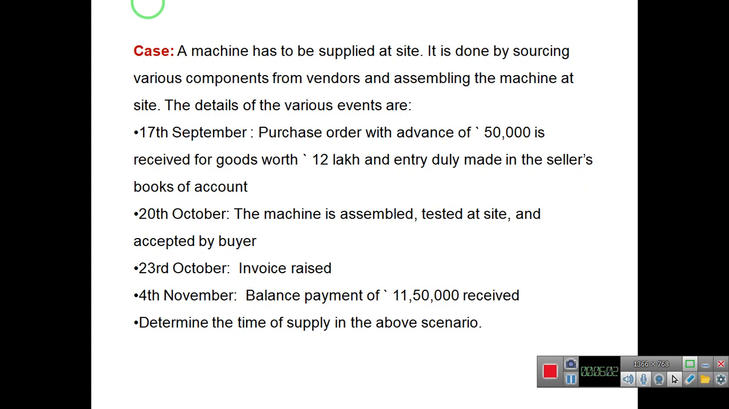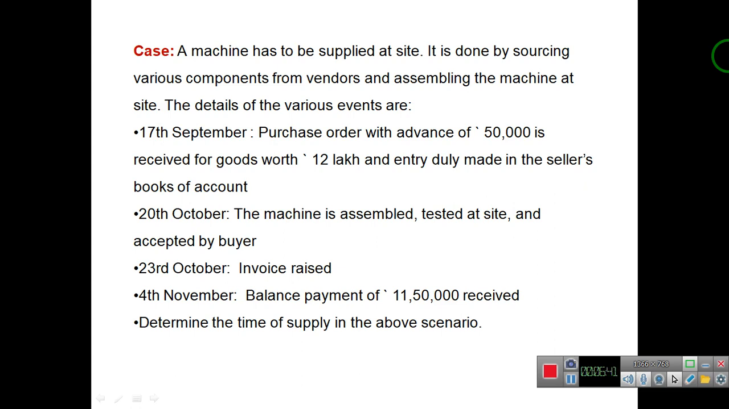In this scenario, it is under forward charge. So, for determining the time of supply, again we will consider the date of issue of invoice. In this case, the date of issue of invoice is 23rd October. The second is the last date of issue of invoice, which is the date when goods are available to the buyer.